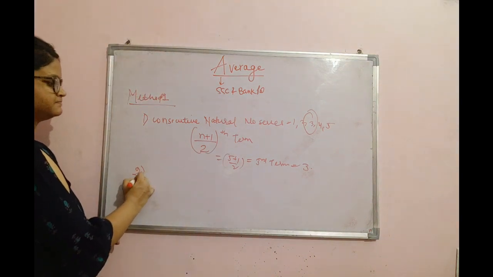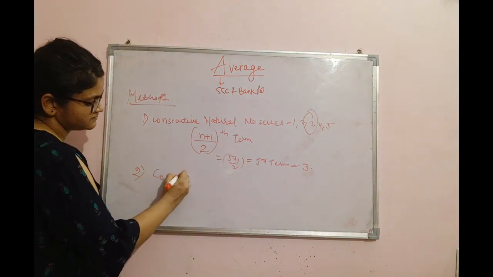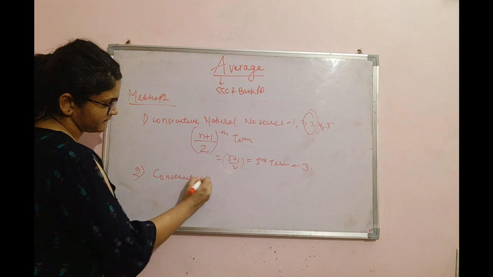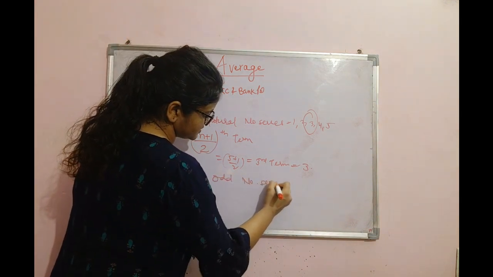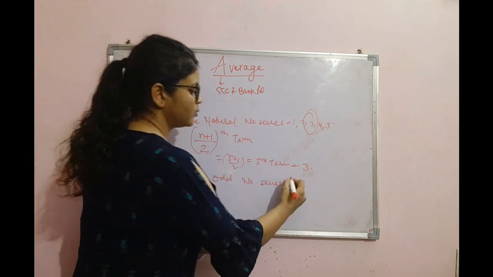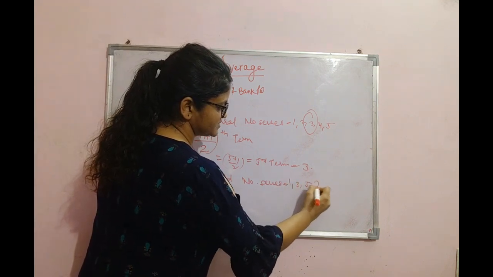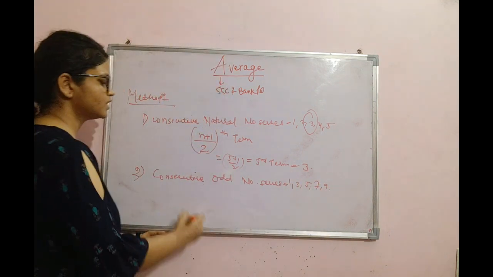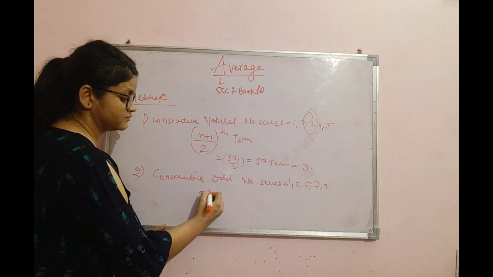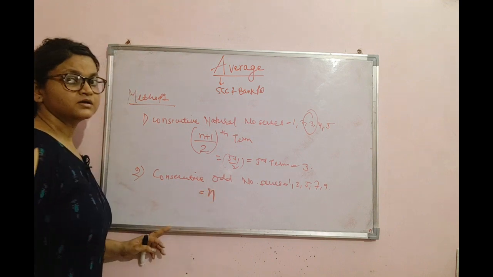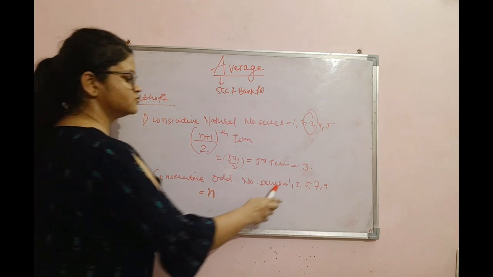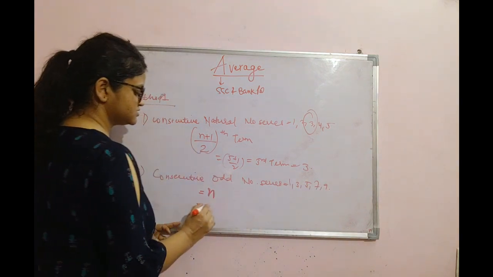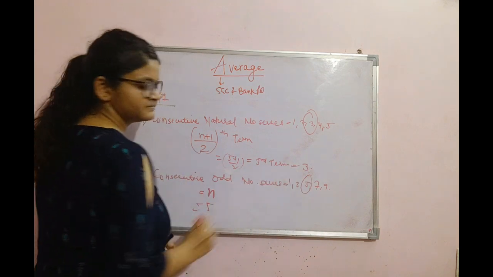Second, consecutive odd number series. Okay, 1 3 5 7 9. Formula would be only n. What would be the formula? Only n, not a term but the value n itself. 1 2 3 4 5. So answer would be 5.